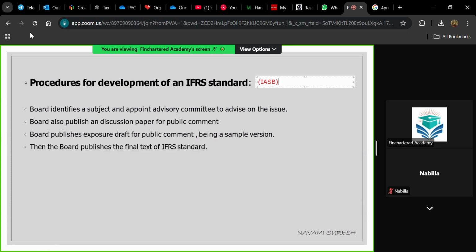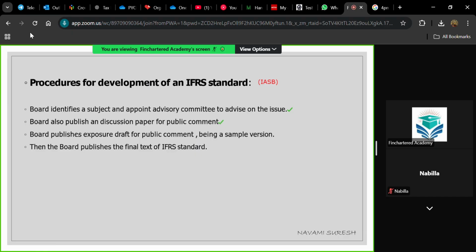Firstly, the board identifies a subject and appoints an advisory committee to advise on the issue. We know who the advisory committee is. The interpretations committee will take the first step and they will ask the advisory committee to provide advice. Now, the second step is the board also publishes a discussion paper for public comment. So initially, before making the final decision, the IASB will be publishing a discussion paper for public comments.